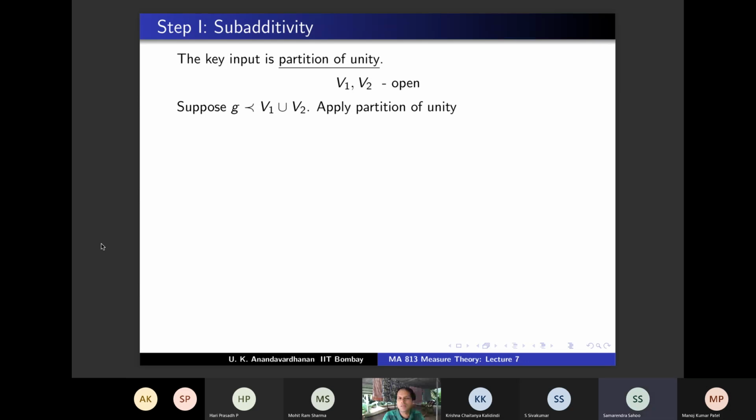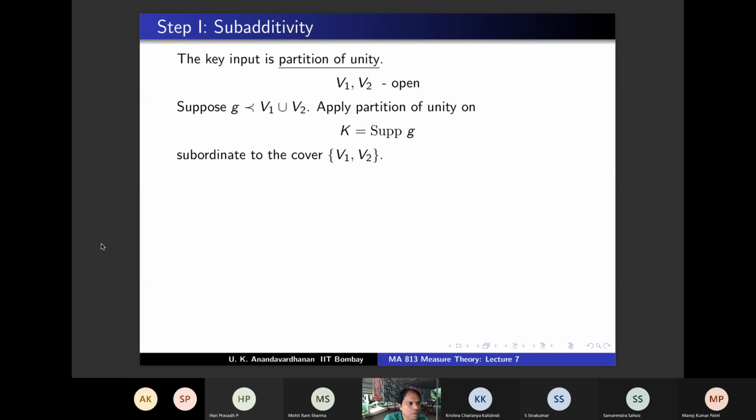Whenever a compact set is contained inside a finite union of open sets, you can construct CCX functions in a particular way. So we are going to apply it to the compact set, the support of G. Support of G is compact, G is CCX, a continuous function of compact support. And what is your open cover? V1, V2. So what will you get? Do you remember partition of unity? You will get functions H1 and H2.